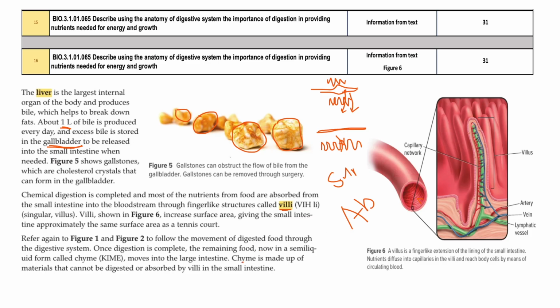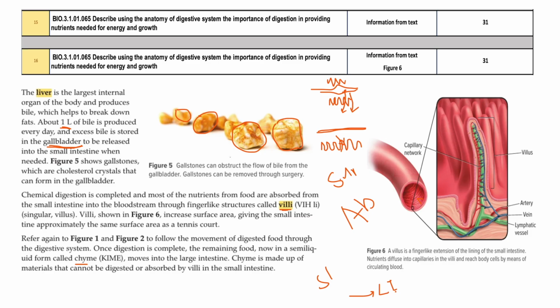And the last one, you can see that the digestive enzyme, when it is going through the digestive tract, after the small intestine, it is called the chyme. And this chyme is going to the large intestine from the small intestine. So when it is reaching the large intestine, it is called the chyme.